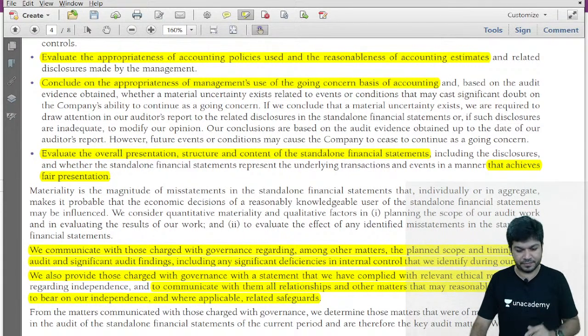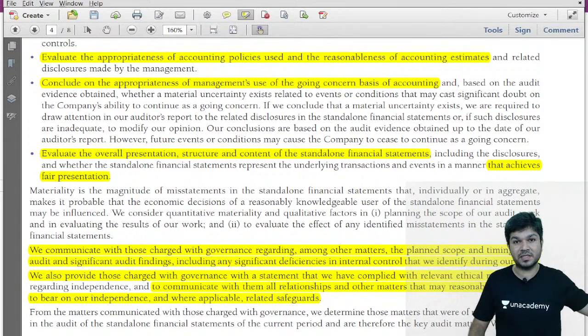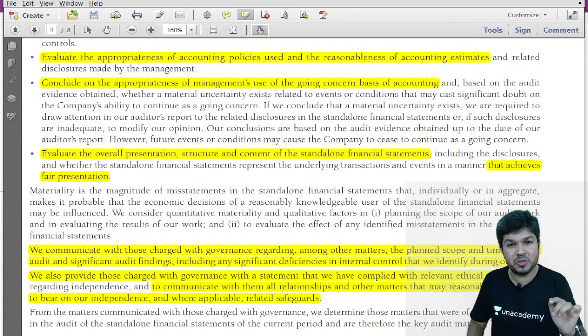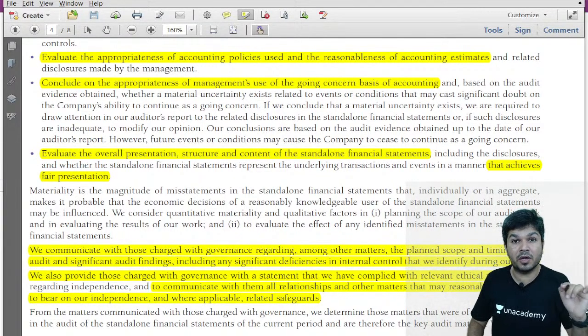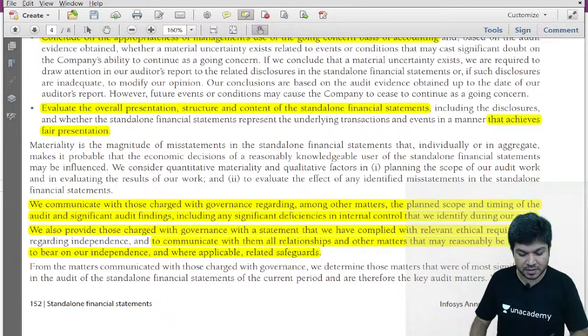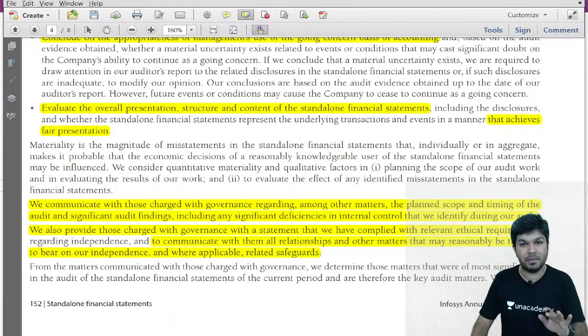Third, out of the matters which we communicate to TCWG under SA 260, some matters are selected as key audit matters. Key audit matters are sometimes not communicated because law or regulation precludes you. So that's the third thing. This is about the auditor's responsibility paragraph.